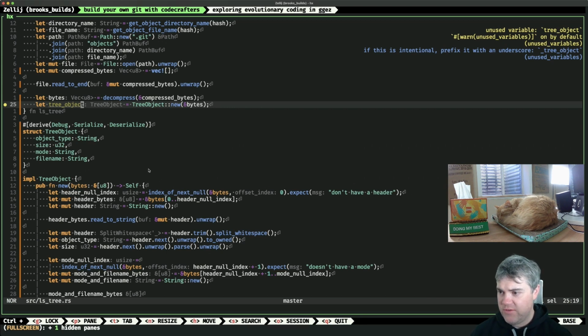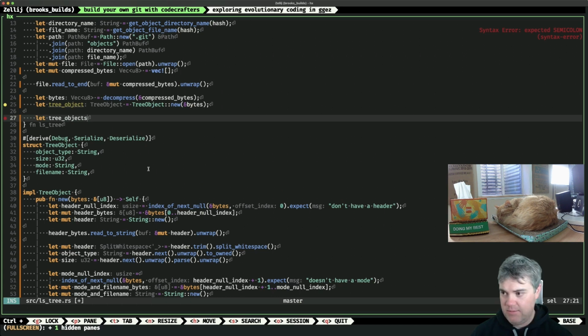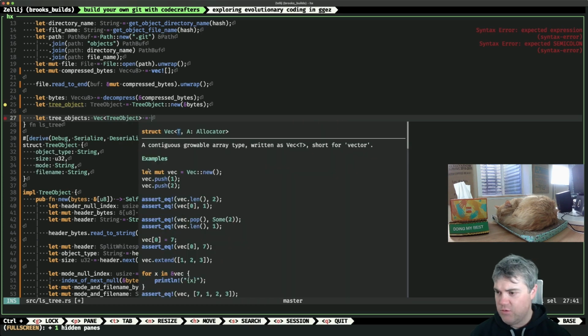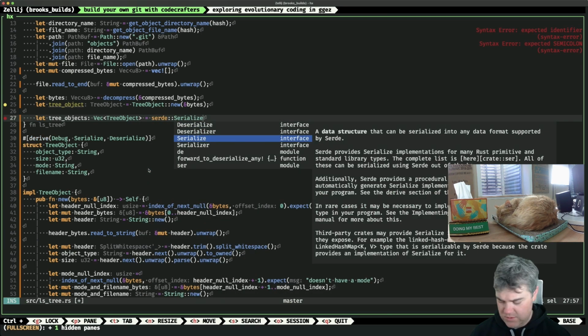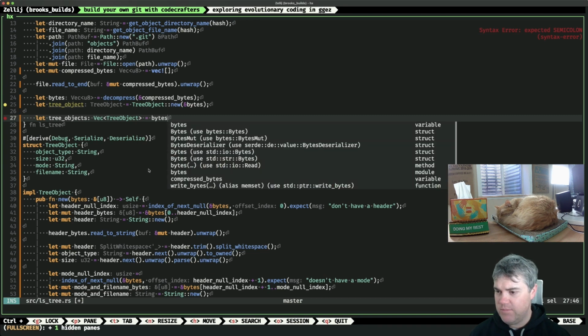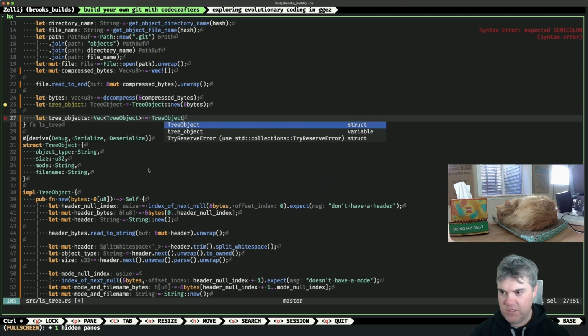Okay, so we have tree object from this, but what if I wanted to do let tree objects, which is going to be a Vec of TreeObject equals... oh, it's been forever since I've done this. I wanted to serialize. I usually just use JSON, I rarely do my own. What is it? Serde, it's not into, we've taken bytes. I think, oh, Serialize, Deserialize. Do I do tree object?